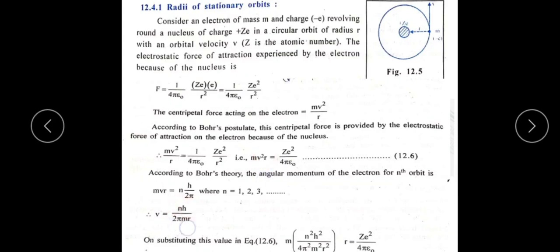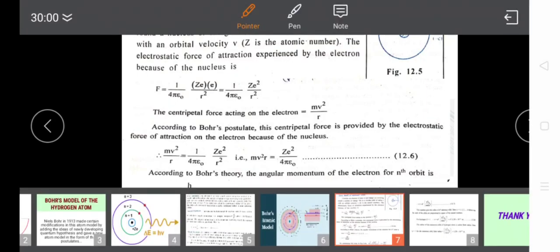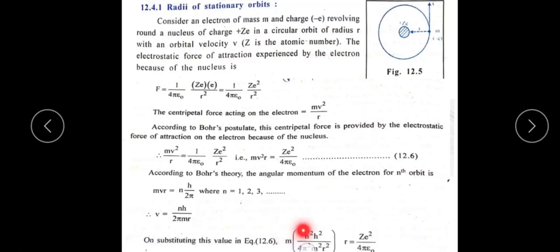Here this is v squared, that's why n becomes n squared, h becomes h squared, 2 becomes 4, pi squared, m squared, r squared. So m into n squared h squared pi divided by 4 pi squared m squared r squared into r equals Z squared divided by 4 pi epsilon naught.